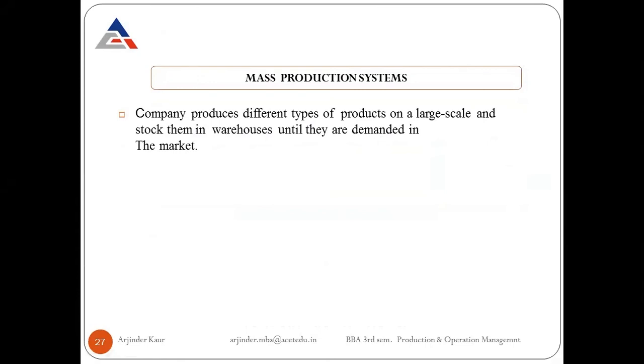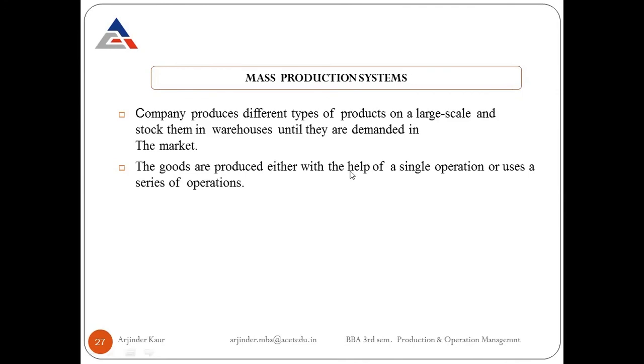So in mass production system, standardized goods are produced, and those goods are kept in warehouses until the order is placed by the customers. The goods are produced either with the help of a single operation or a series of operations. So it depends from product to product. Sometimes a production process will consist of a single operation, and sometimes it consists of a series of operations.